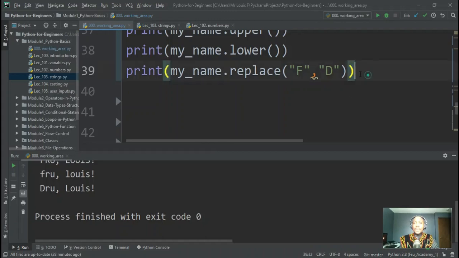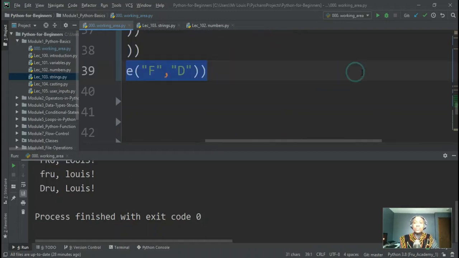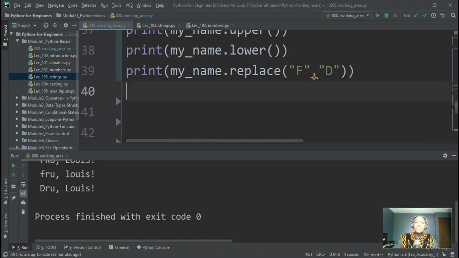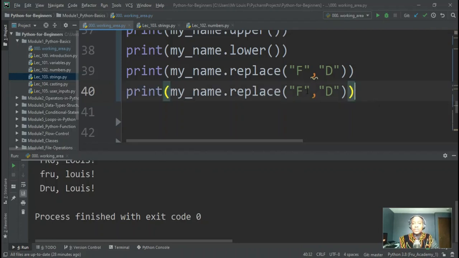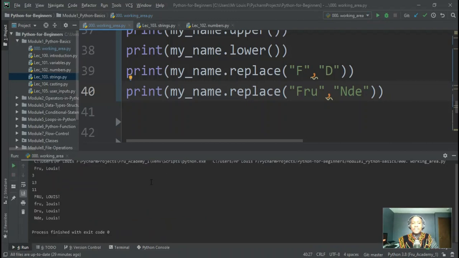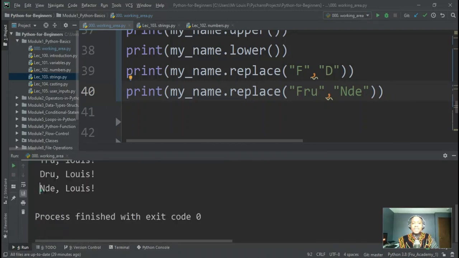Let's say I didn't want to replace just a single character. I actually want to replace entire words. I want to replace the entire Fru with Nde. We can still do that. It moves through, and if it finds that, it replaces it with whatever you've asked. So now it says Nde Louis.